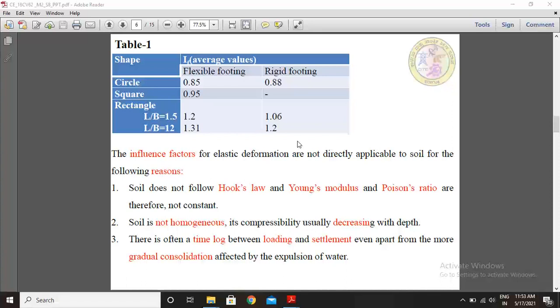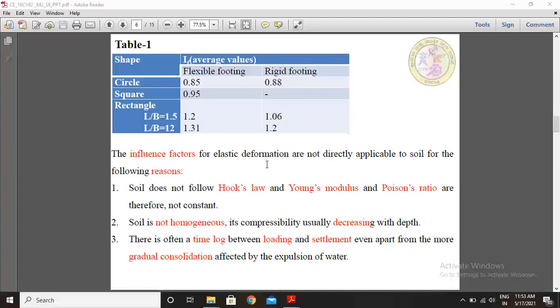From these tables, the influence factors for elastic deformation are not directly applicable to soil for the following reasons.